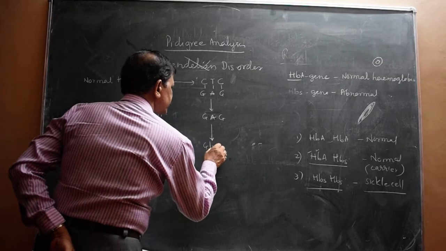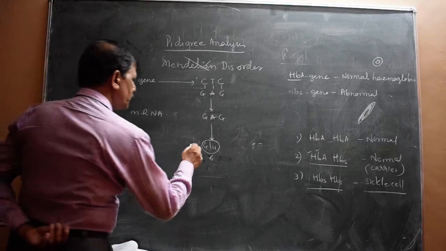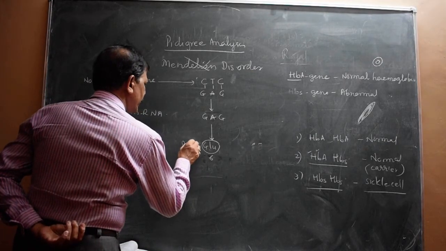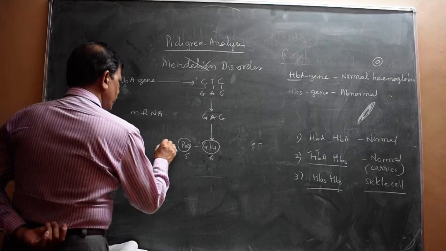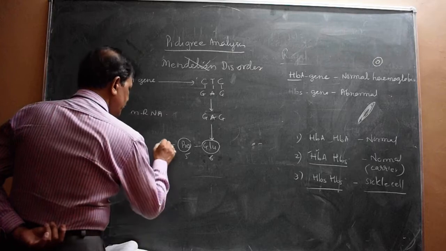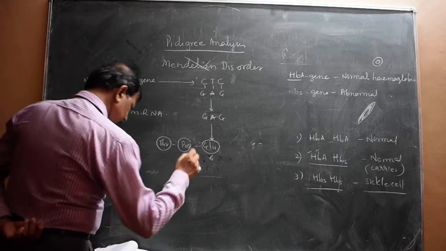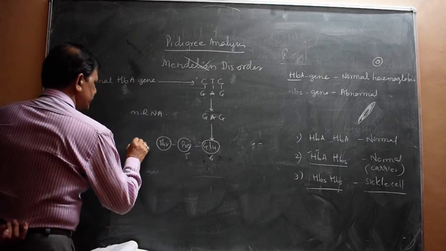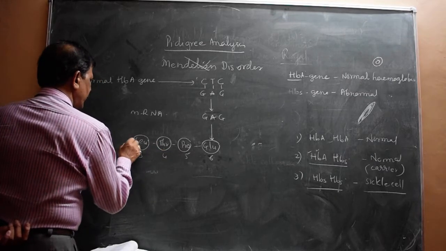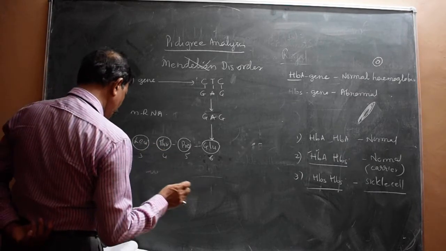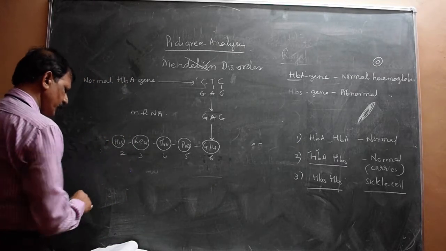See now, if it is GAG, it codes for what? Glutamine. This codes for glutamine. This is the sixth position. Then the fifth position is proline. Then the fourth position is proline, then THR, and then next is leucine. Third, and then the second position is histidine, HIS, and the first position is valine.